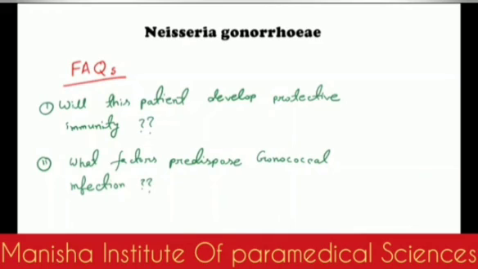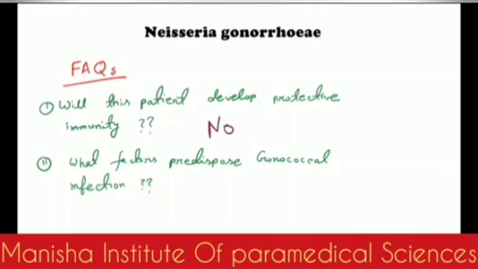The answer is no, because the antibody is produced very late in the course of the infection, and there is a lot of variation in the pili protein, so it's tough to make the antibody. And the third reason why the patient will not develop protective immunity is that many people already have this antibody. Very sexually active people have this antibody before the infection, so it's not a protective immunity. So the answer is no.